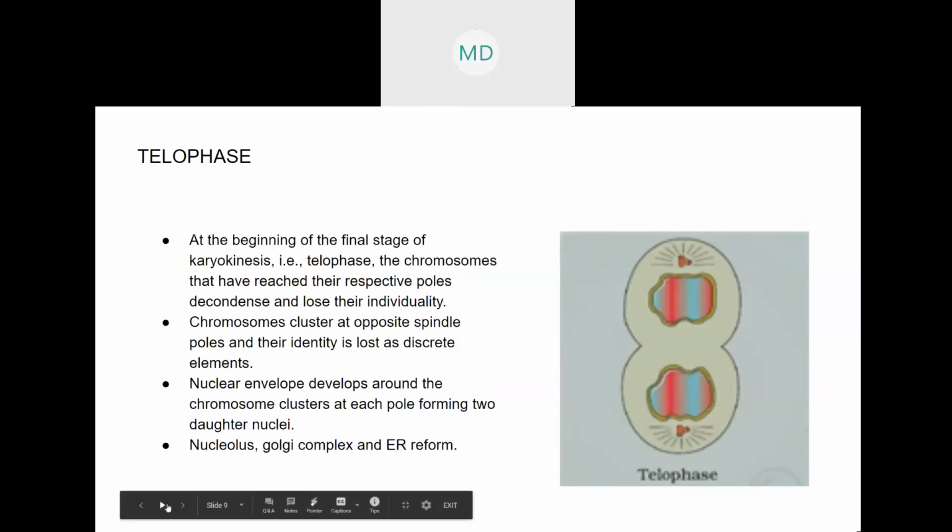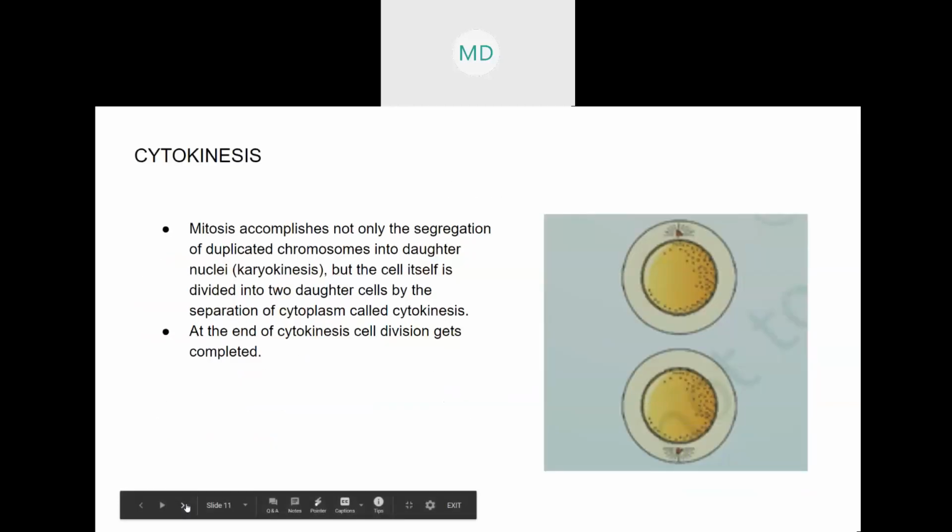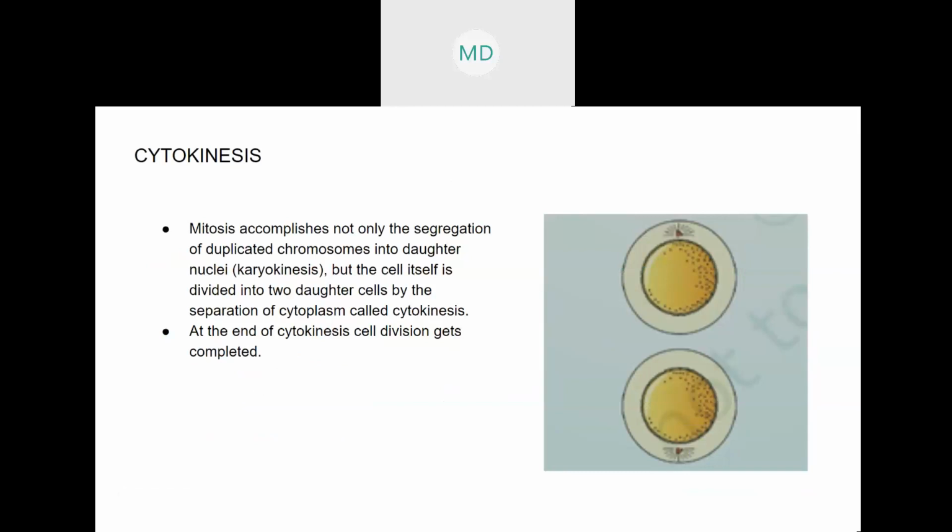Okay, so during cytokinesis, the cytoplasm divides. Nothing important happens, just the cytoplasm divides, and it forms two different cells. You can see here two different cells are formed.